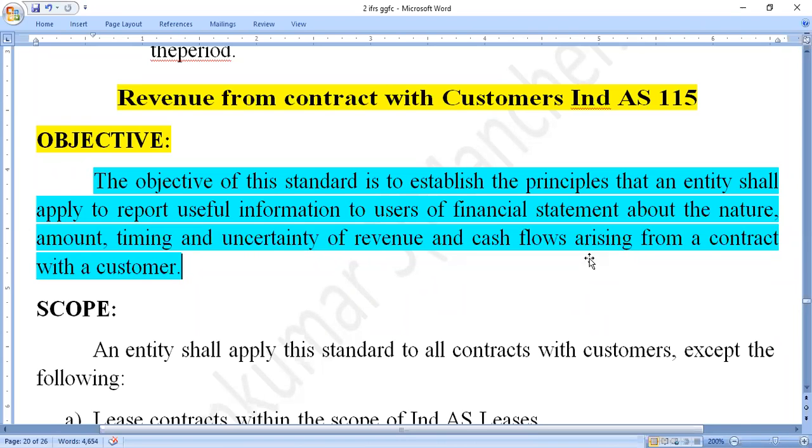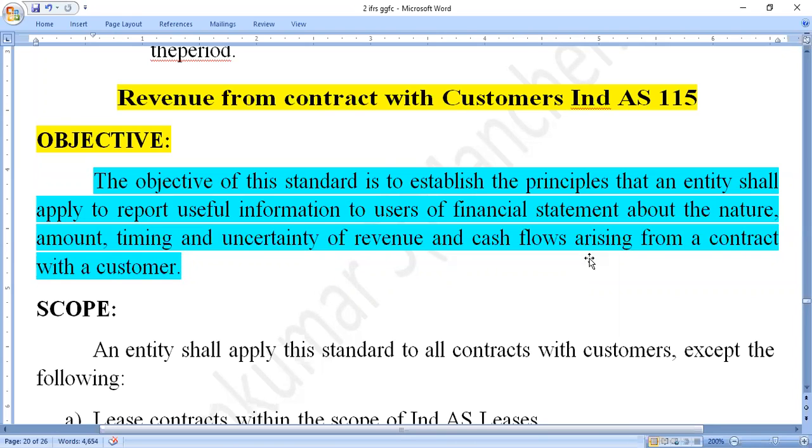What is this objective? The objective of this standard is that it must give the principal guidelines to the organization. The basic objective is to give guidelines to the organization about the reporting of information to the users.